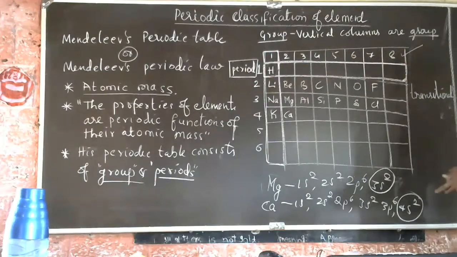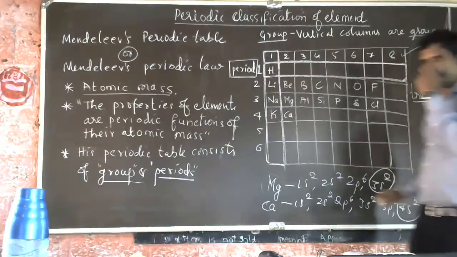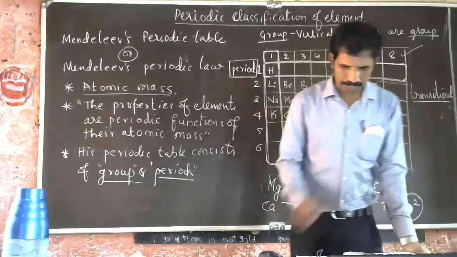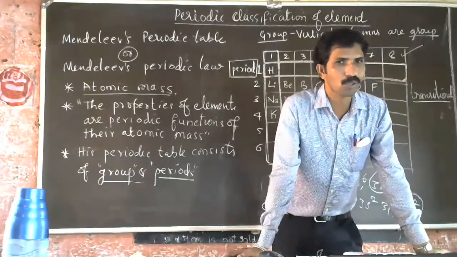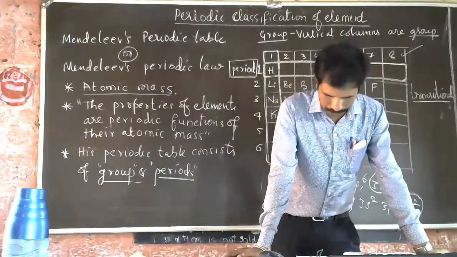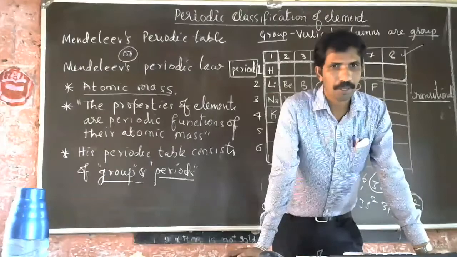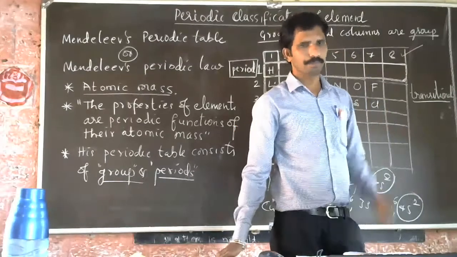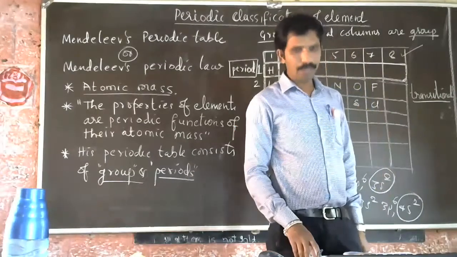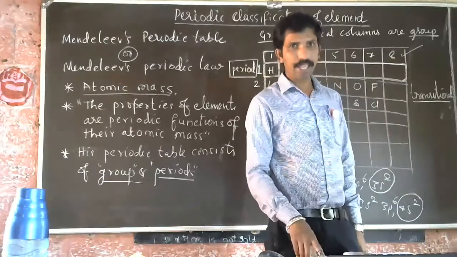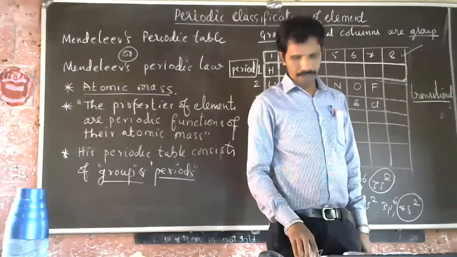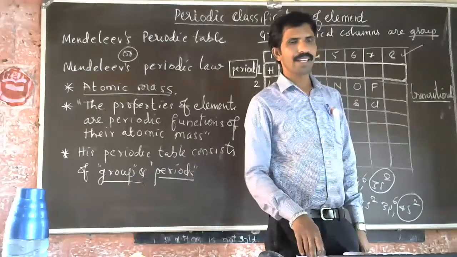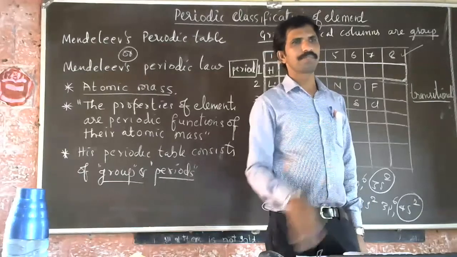So, transitional elements. In the eighth group, we have placed all transitional elements here. Go to the fourth period of your textbook, Part 2, page number 27, Periodic Classification of Elements. You can see there the eighth group. There are transitional elements like iron, cobalt, nickel. They have placed them. I'll tell you what transitional elements are in the modern periodic table.